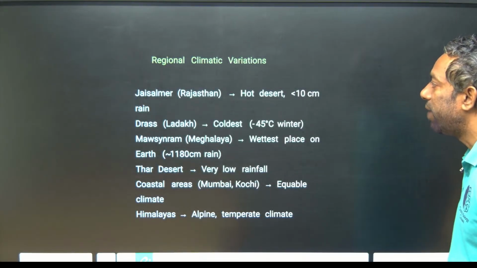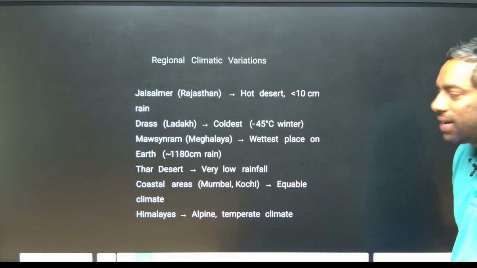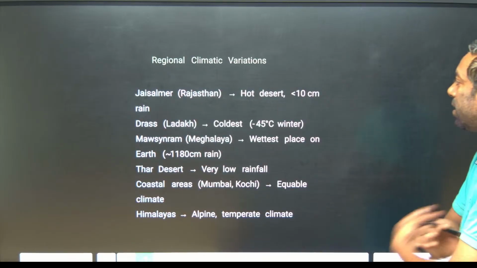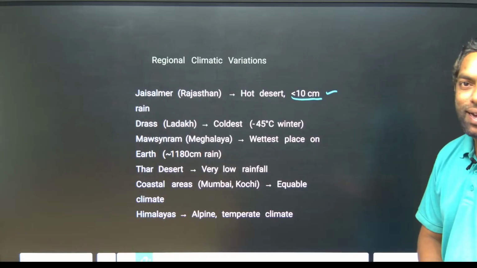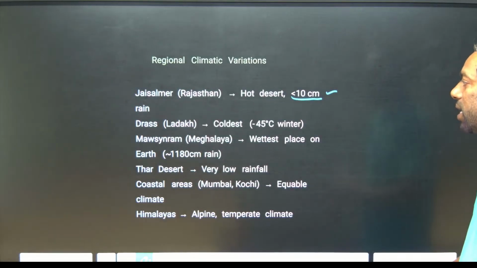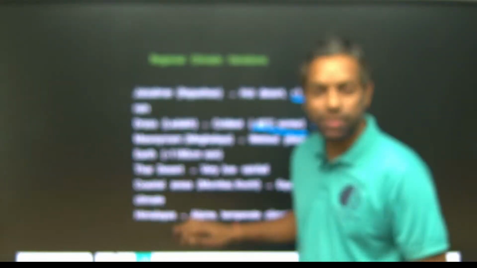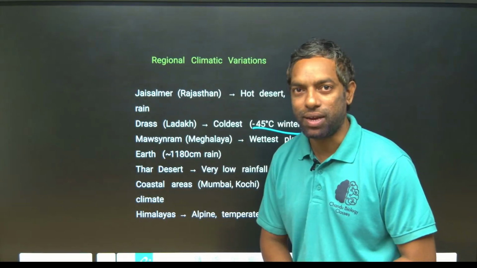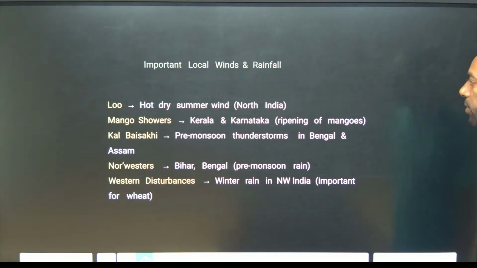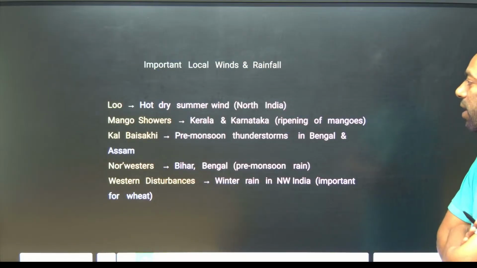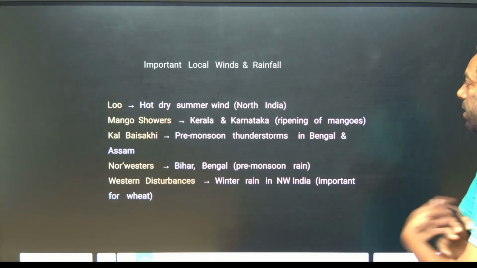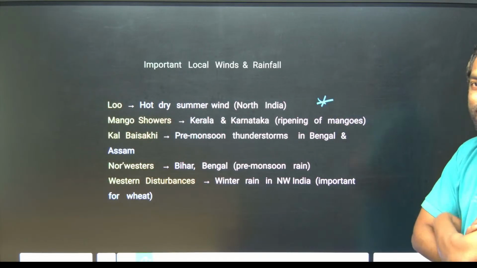Regional climatic variations. As you know, Jaisalmer in Rajasthan is a hot desert where rainfall is very less, below 10 centimeters. Dras is the coldest, at minus 45 degrees centigrade. These are the extreme weather conditions in India. This is also most important for the coming exam, guys. Important local winds and rainfall, as I told you. This is important, take a screenshot.